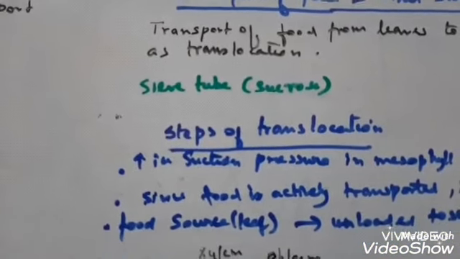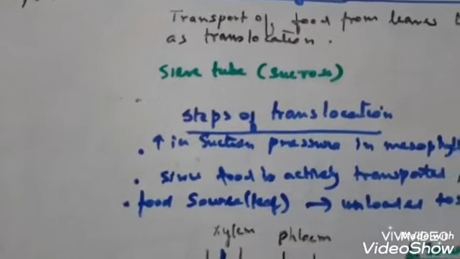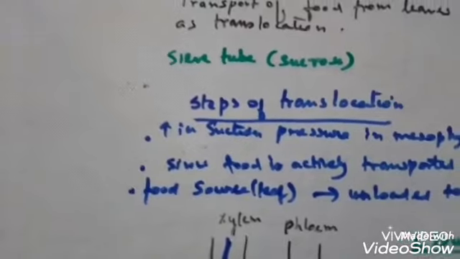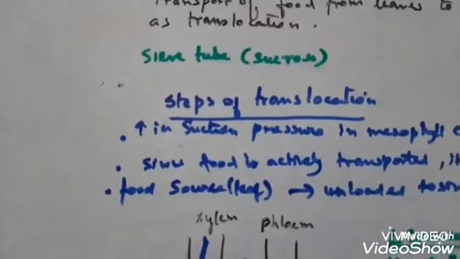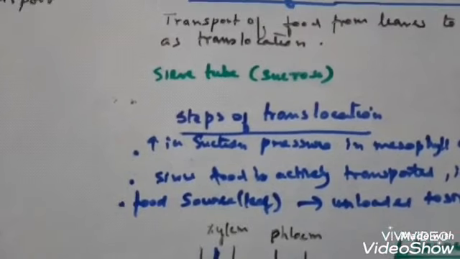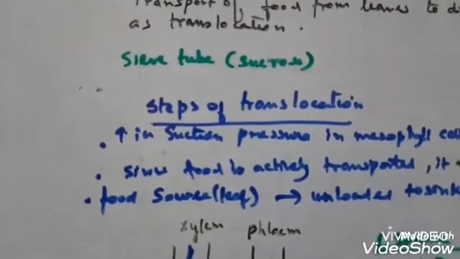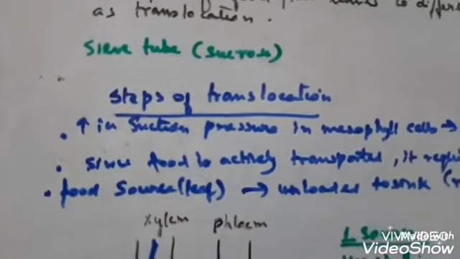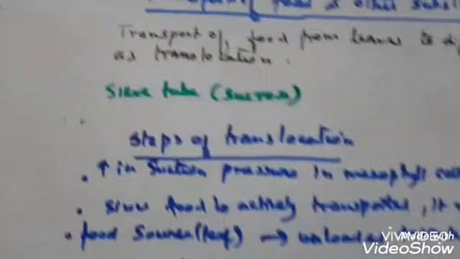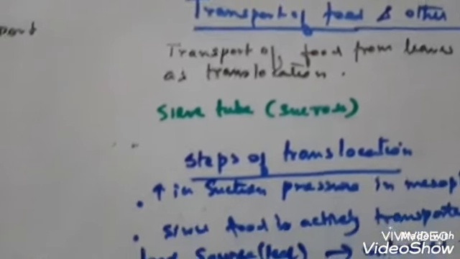So during this period, the spring season, as the new leaves are arising from the meristematic zone in the plant, the energy demand or the food requirement is increased there. So for that, food is transported from the root to the apical part of the plant, that is, the meristematic zone, for growth. Clear? So these are the main three steps.